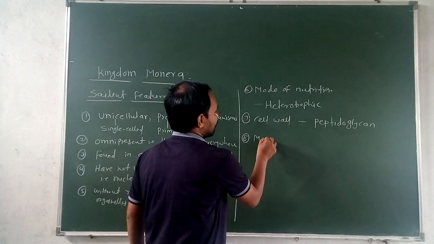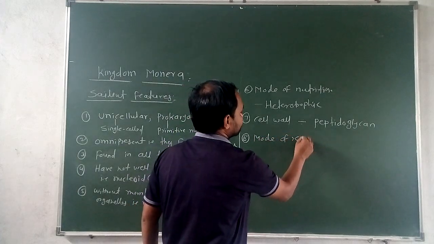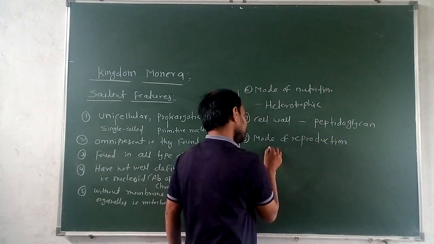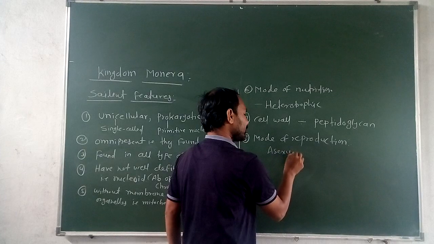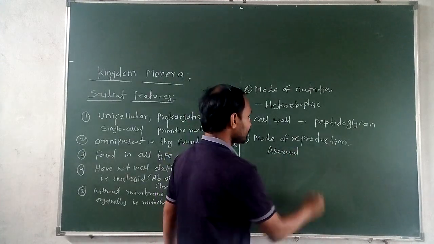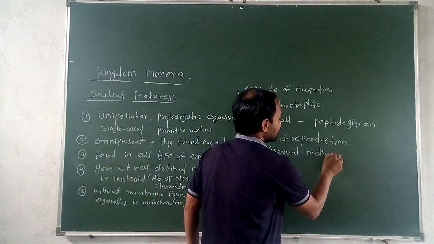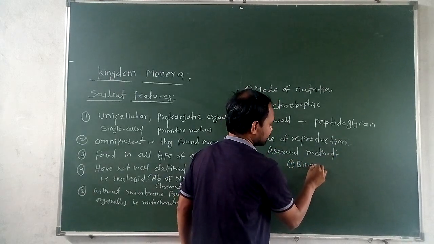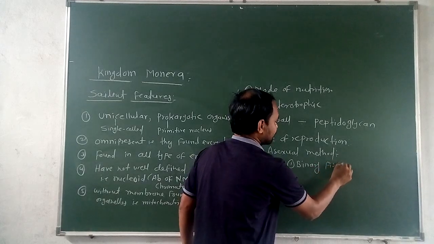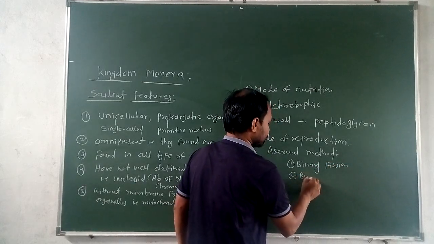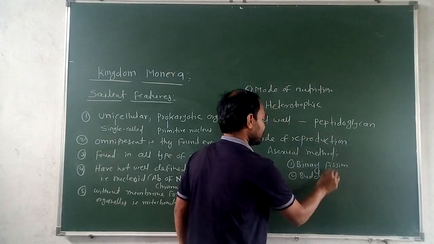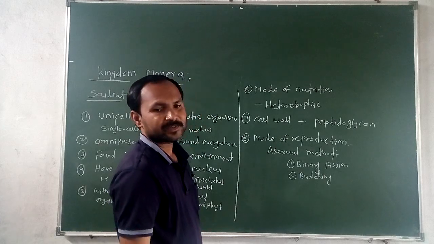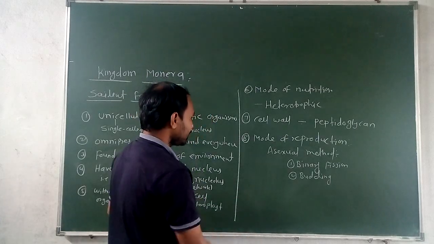Now eighth, mode of reproduction. About the mode of reproduction, there is the asexual method. In that asexual method, these organisms follow binary fission and budding mostly. This is the method of reproduction, means they multiply their number. These are the characteristics.